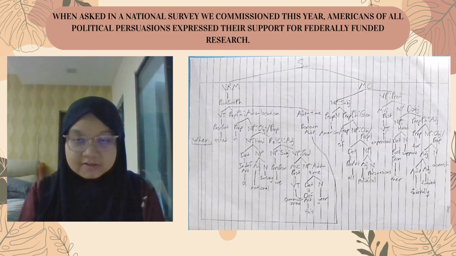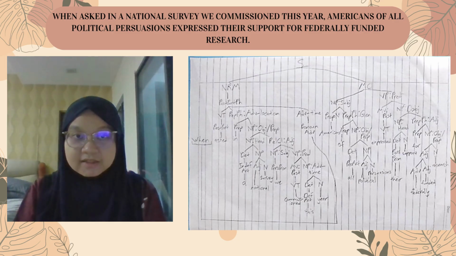This is known as a zero relative clause, and the clause provides essential information identifying which survey is being referred to. If it is rewritten in its full form, it will be "a national survey that we commissioned this year." Because this information is necessary to identify the survey, the clause is restrictive, not non-restrictive. This shows how a relative clause can be embedded within a noun phrase to add precision and clarity.